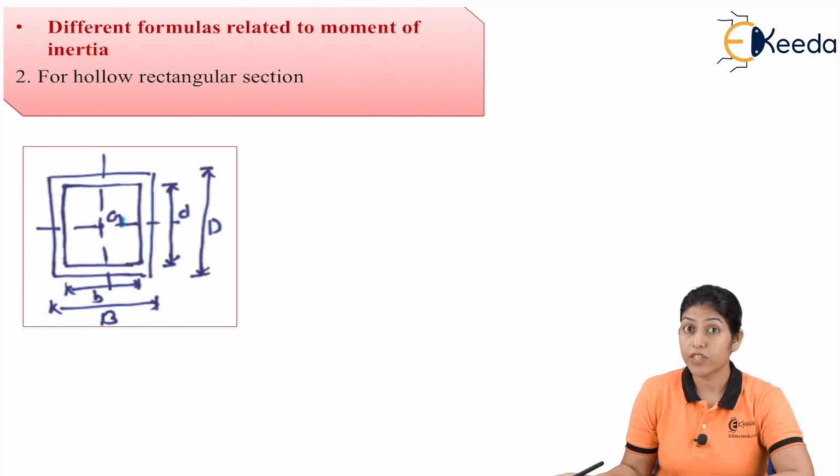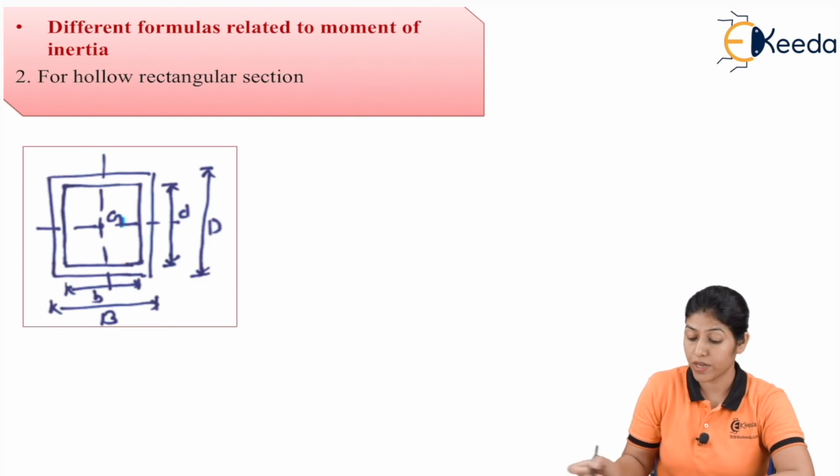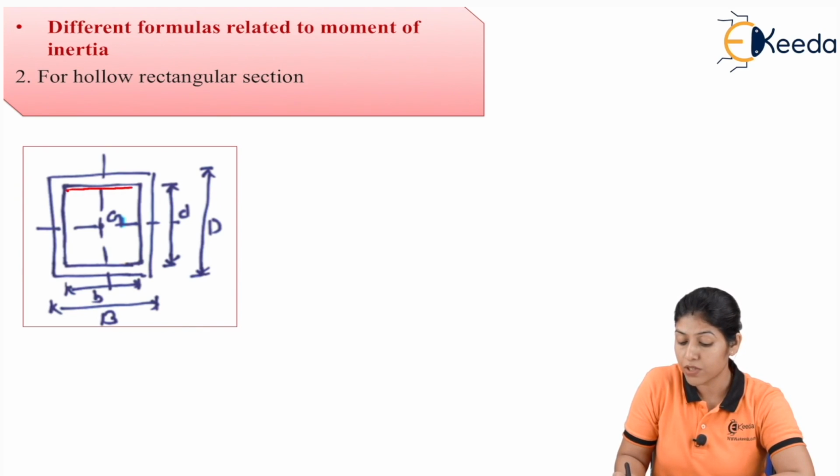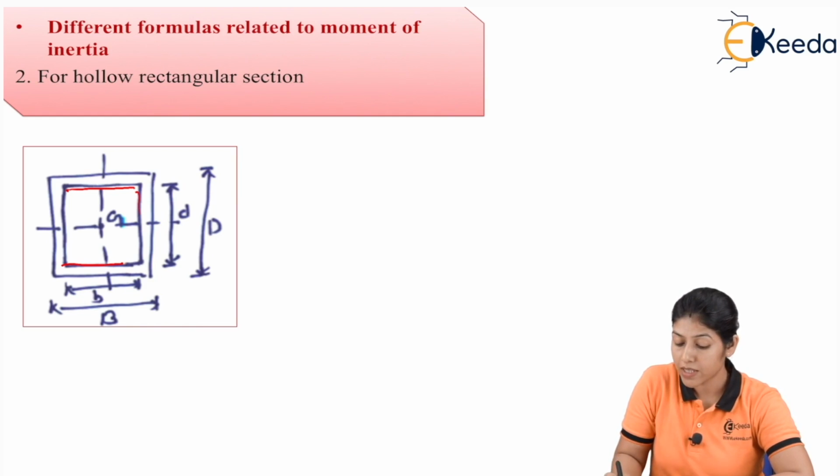So this is our diagram of the hollow rectangular section. You can see here, this particular part in the middle is the hollow part. Here we are considering the dimensions of the rectangle: small d represents the depth of the hollow rectangle, and capital D represents the depth of the bigger rectangle.